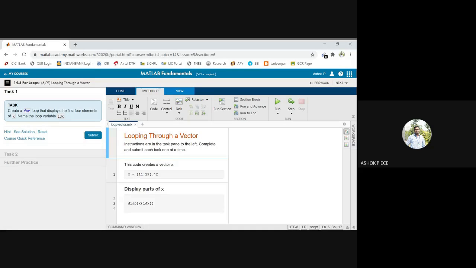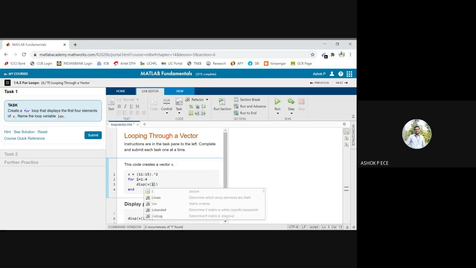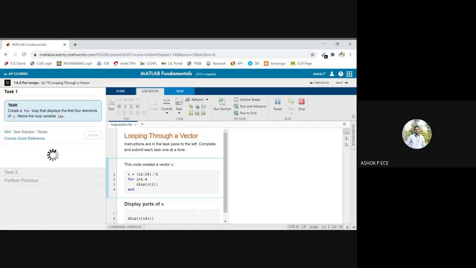Looping through a vector, so we are seeing how to loop through a for loop, how to loop through a vector and see the different elements. You see here, I have created a vector x. Create a for loop to display the first 4 elements of x. So for i equal to 1 to 4, display x of i. I am just displaying the first 4 elements of x.